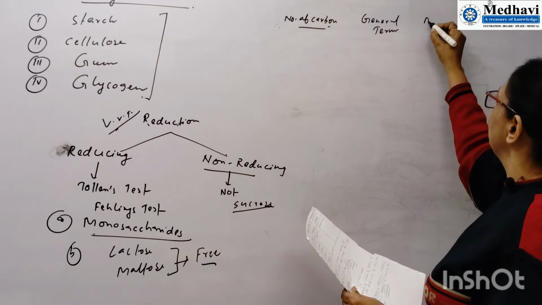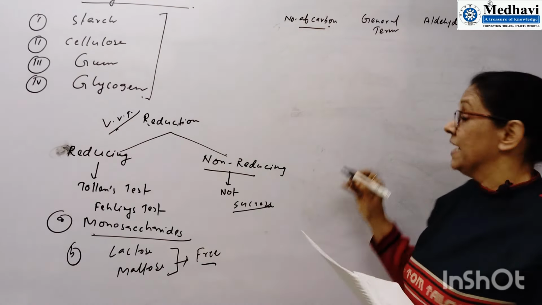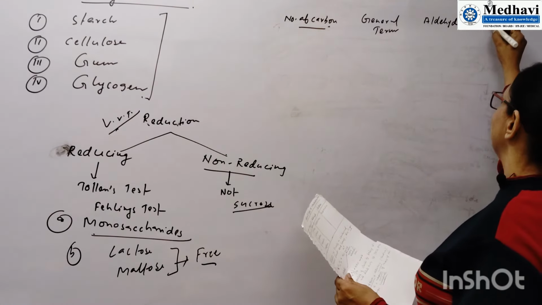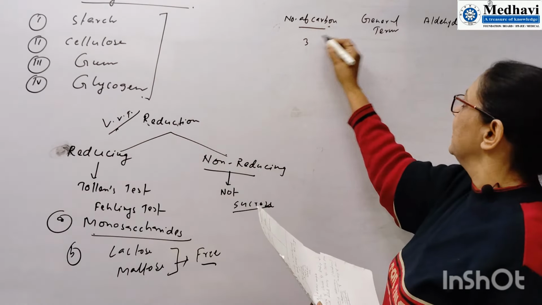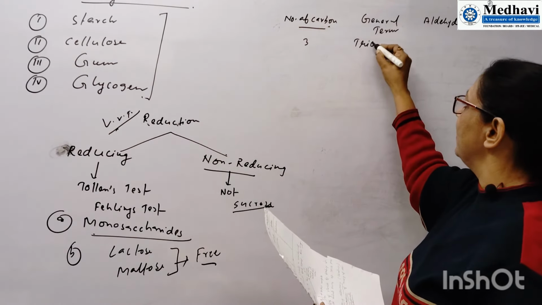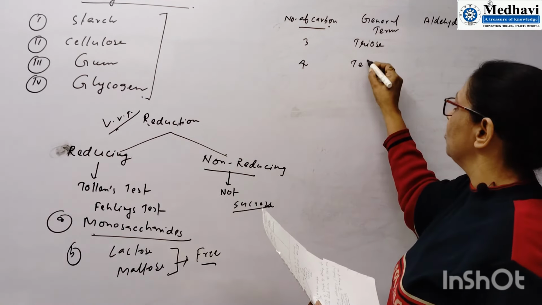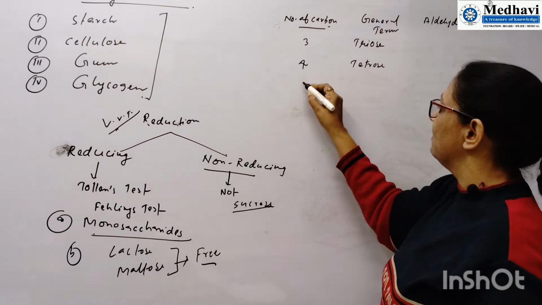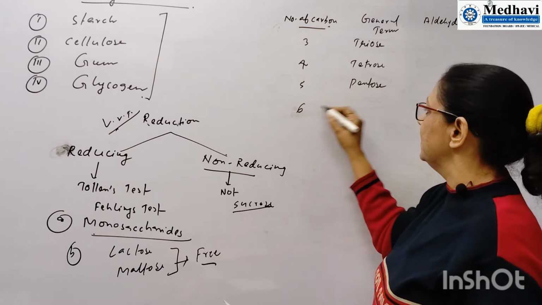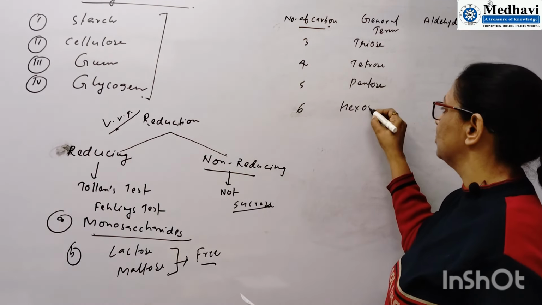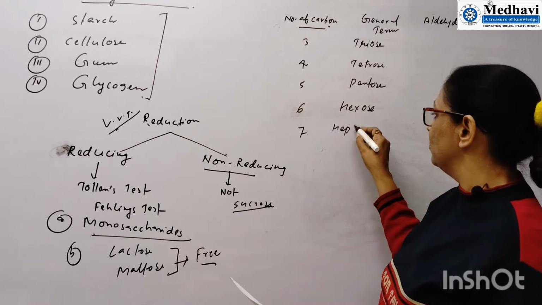then aldehyde group. If aldehyde is present, then what is its name? And if ketone is present, then what is its name? Suppose if the carbon is 3, it is called triose. Very, very important. If carbon is 4, it is called tetrose. If carbon is 5, it is called pentose. If carbon is 6, it is called hexose. And if carbon is 7, it is called heptose.